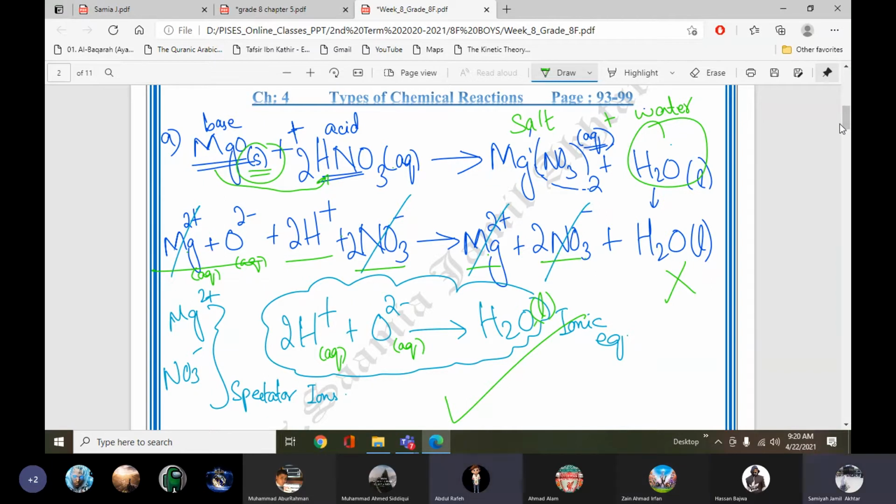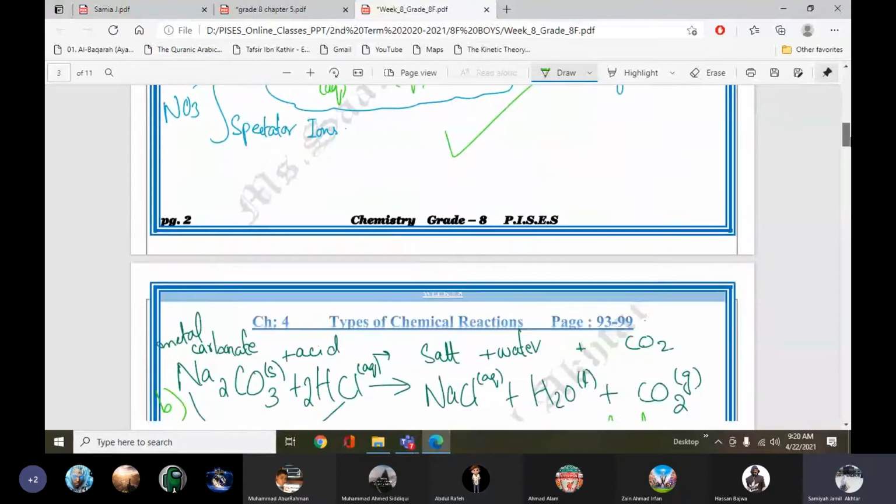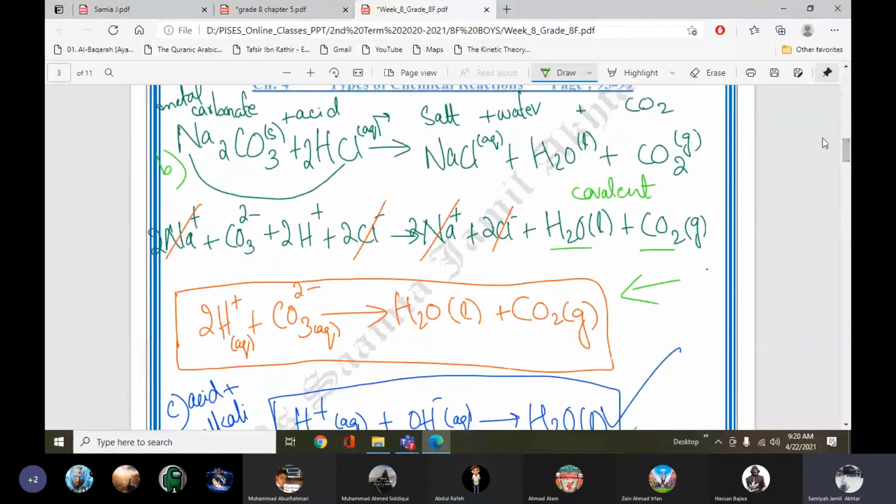Now part B of this question: sodium carbonate reacting with HCl, hydrochloric acid. Sodium carbonate is a metal carbonate, so obviously metal is present, and the metal will take hydrogen's place.